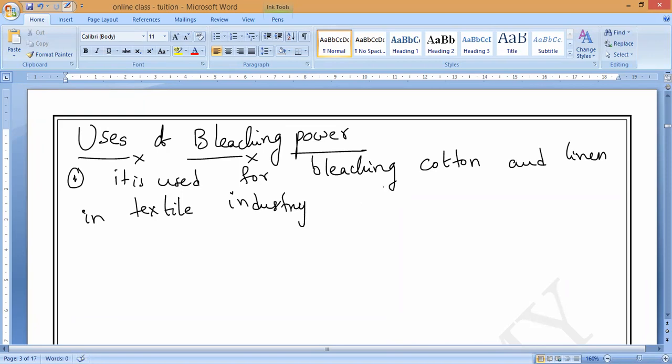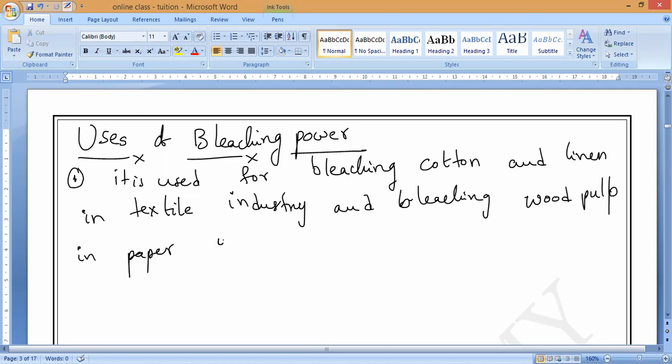And bleaching wood pulp in the paper industry. Which industry? Very good. We are using it for bleaching wood pulp in the paper industry. Write it. Paper industry. Are you clear, guys?